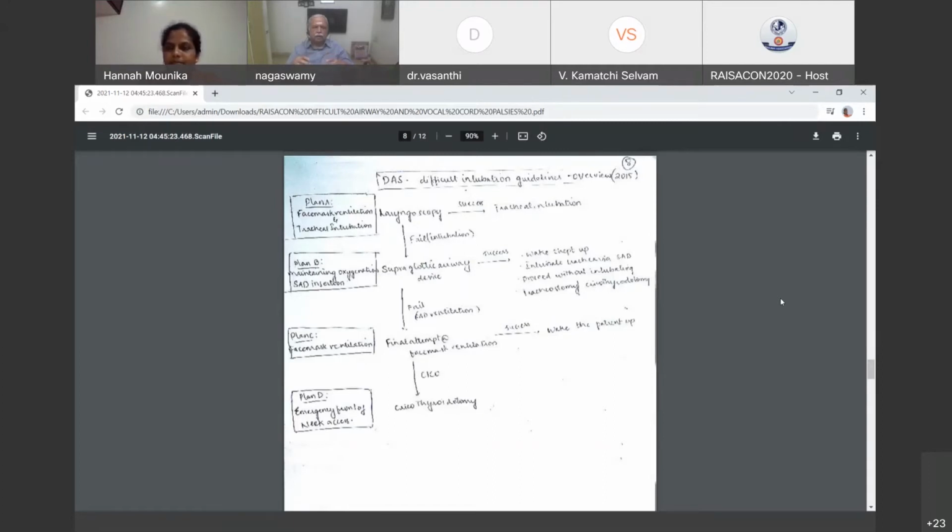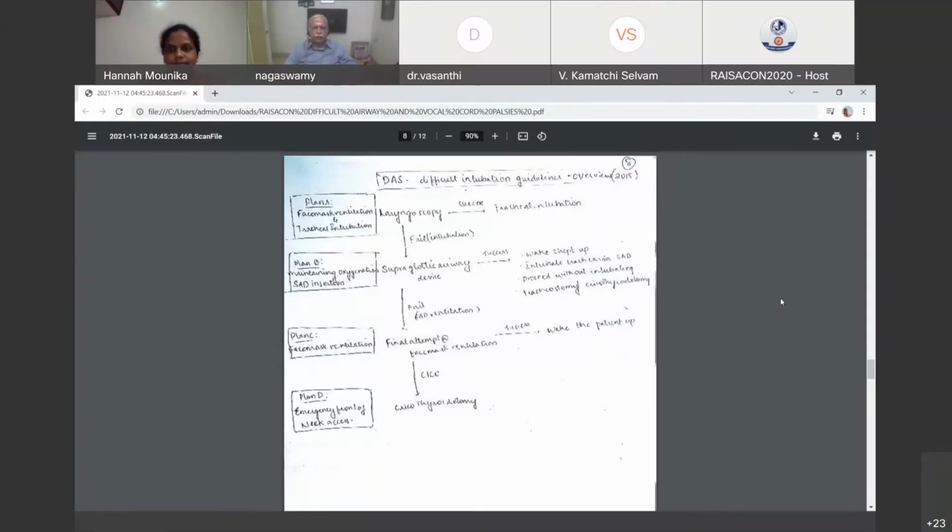If that also is not possible, then you go for repeat mask ventilation as plan C. And if that also is not possible and you land up with CICV, then you go for the front of neck access, plan D. Like that, first you write the algorithm and then you start describing each and every one. What are the adjustments that you will do? If you write like that, the answer will be complete, you will save a lot of time, and at the same time present all the important points.